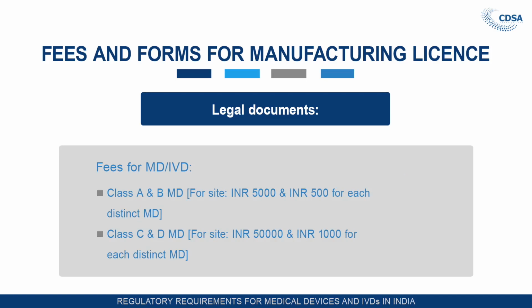Fees for medical devices and in vitro diagnostic kits. For class A and class B medical devices, the site fee is 5,000 rupees and 500 rupees for each distinct medical device. For class C and class D medical devices and in vitro diagnostics, the site fee is 50,000 rupees and the product fee, the device fee for each distinct medical device, is 1,000 Indian rupees. This is the fee structure, and the application forms related to manufacture and loan license for different classes of medical devices, and the license or loan license for different classes of medical devices.